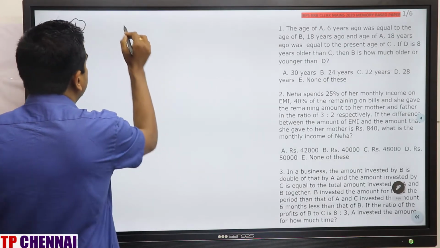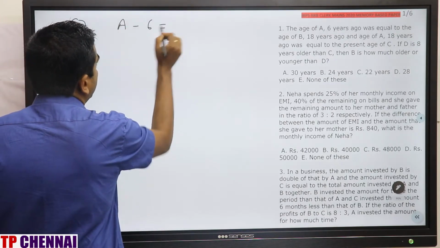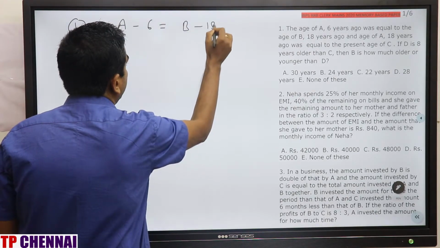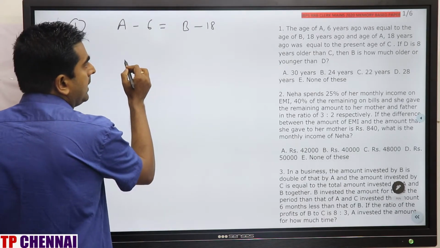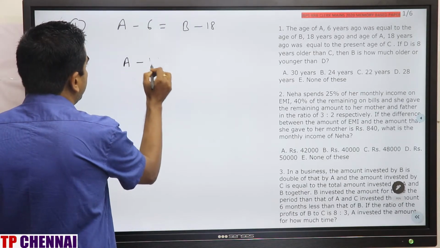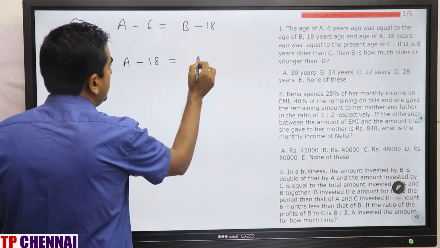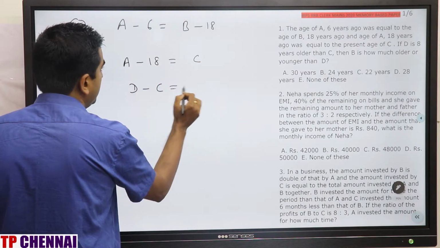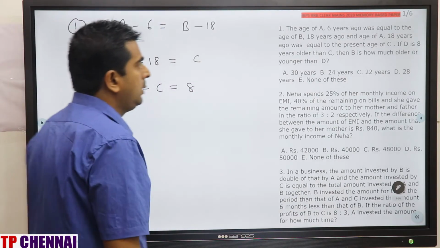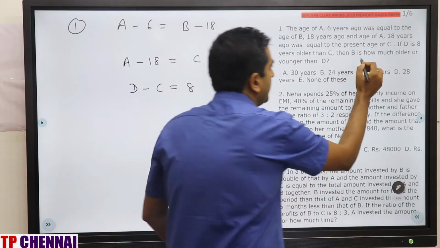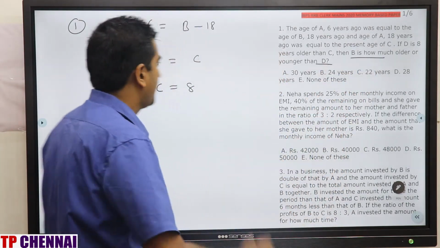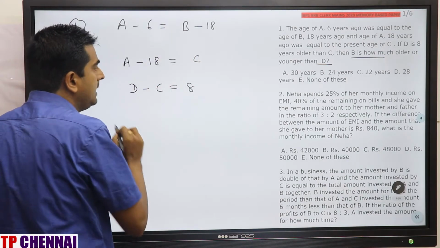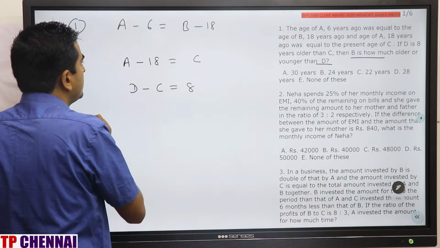Age of A 6 years ago, A minus 6, is equal to B's age 18 years ago, so B minus 18. And age of A 18 years ago is equal to present age of C, and D is 8 years older than C, right? Then we need to find out the relationship between B and D. So from this equation, if I keep the value of A here and D here, I will be getting the relation.